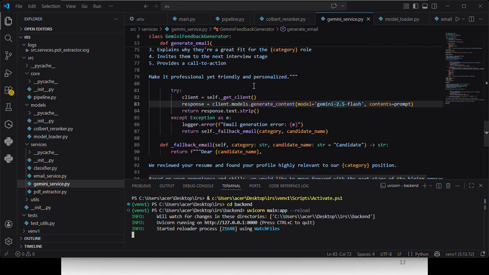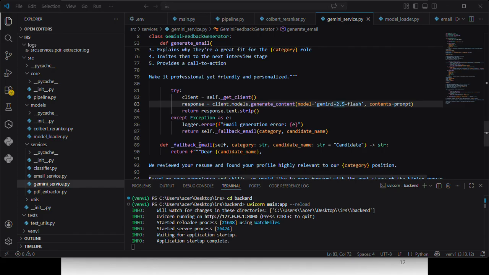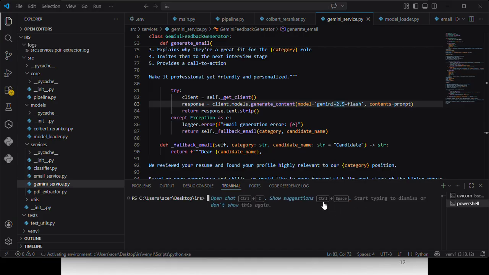I am using the Uvicorn library to run the backend on the local server, and when the application is started, we call the frontend using Streamlit.